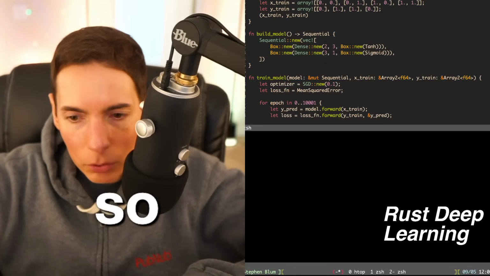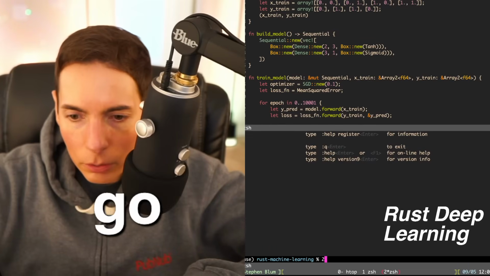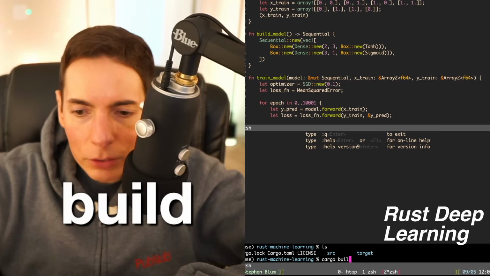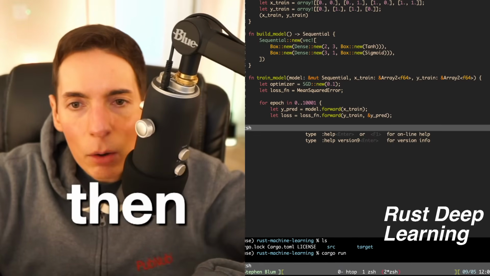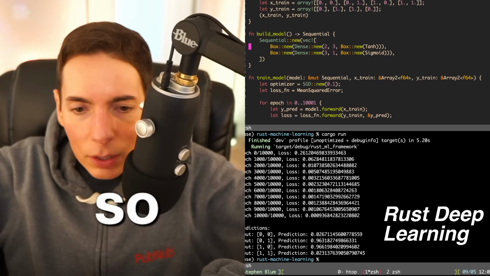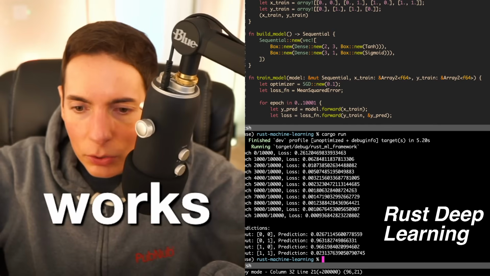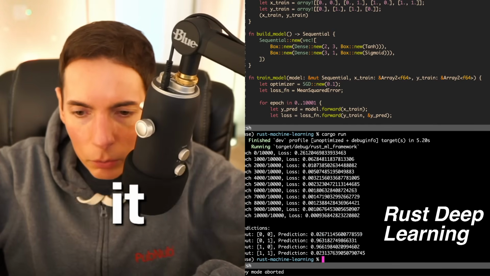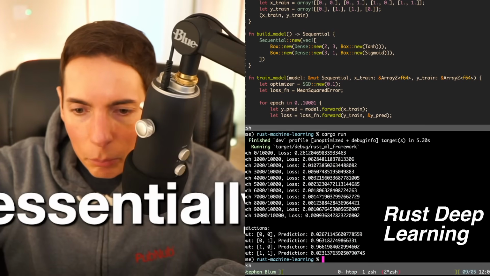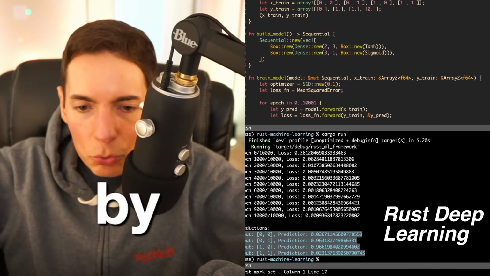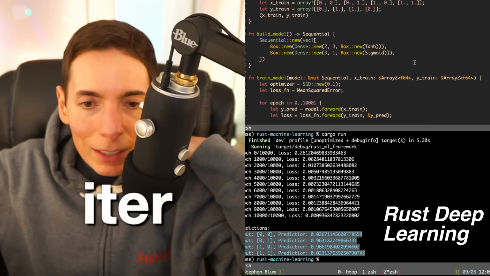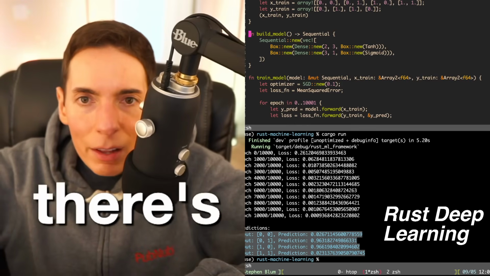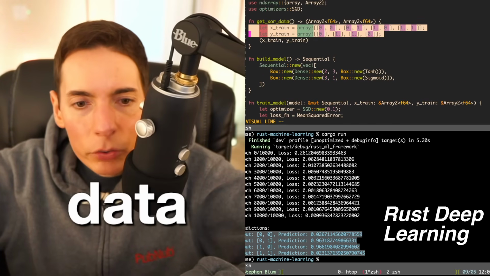So let's open up a new window here. Let's go to 2. All right. And then let's do cargo build. Actually, let's do cargo run. And then that will run this model. So check this out, you guys. This is how the prediction works. You see here, this is our XOR model. It essentially predicts the output by training on a bunch of iterations. Each epoch is one entire loop through the data, and there's not a lot of data here. So here's the training data. We'll walk through that in a second.